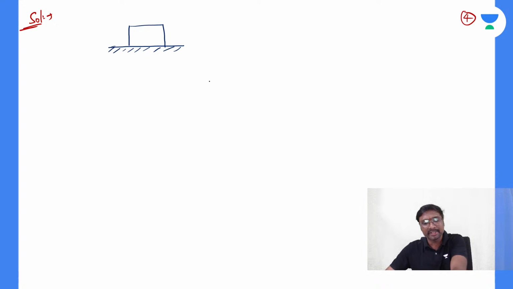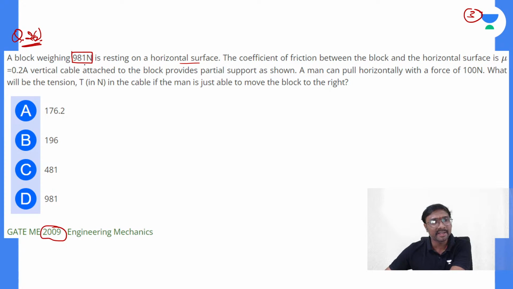So if you just observe, a block weighing 981 newtons is resting on a horizontal surface. The coefficient of friction between the block and the horizontal surface, mu, is equal to 0.2. A vertical cable attached to the block provides a partial support as shown. Actually the diagram is missing here. The cable attached to the block provides a partial support.